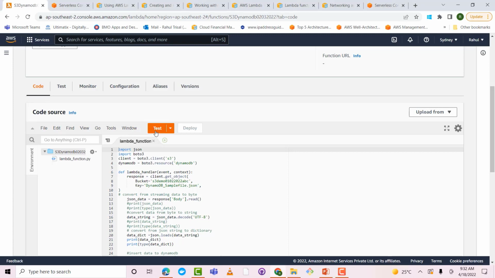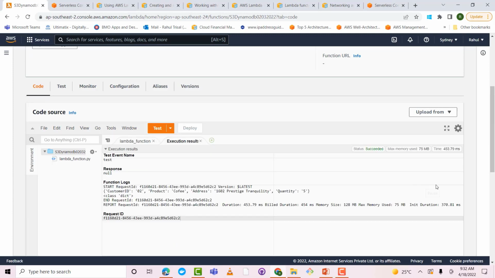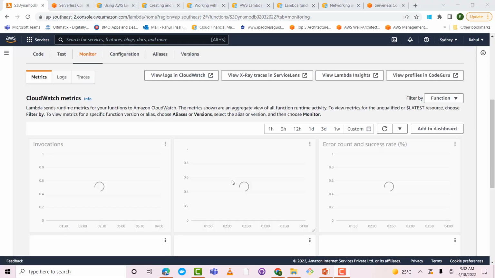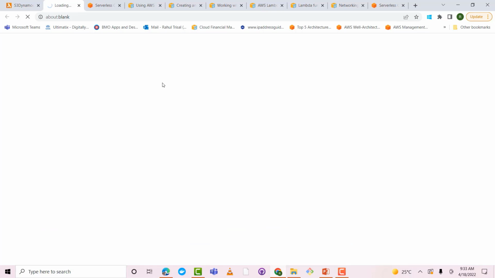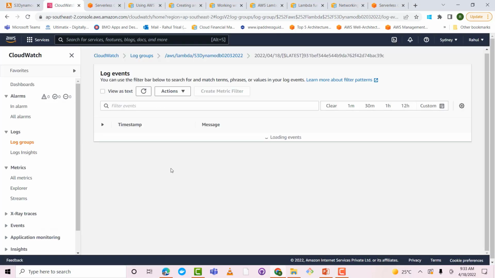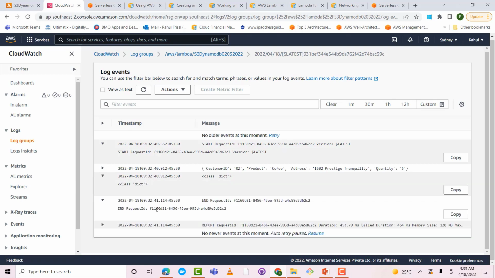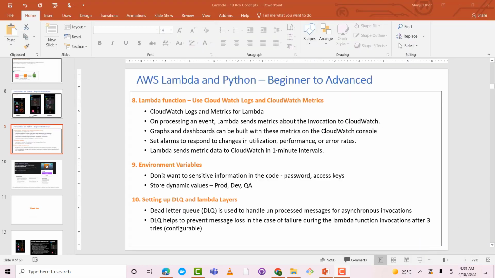So I'm on this Lambda function, so I'll just do a test Lambda function, and let me now go to CloudWatch, and I go to monitor, and it's showing some CloudWatch metrics. View logs in CloudWatch. So you can see now some logs have been generated. Let me click on this, and you can see there are a lot of details that it provides. So based on these, you can set some CloudWatch alarms, as I had shown in the enterprise use case, based on certain keywords that would send a notification or do some downstream action based on the logs or errors that are generated.